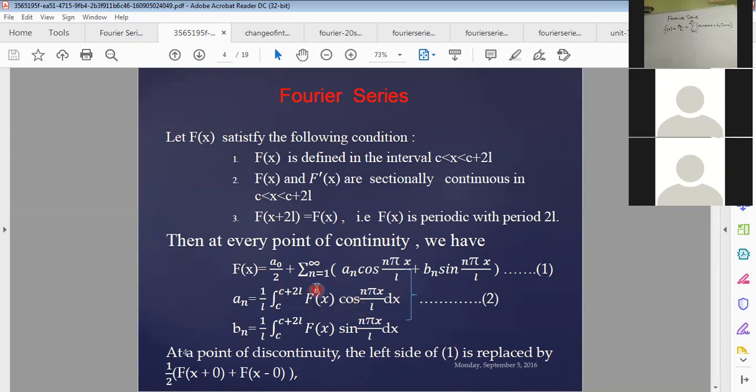And a n equals 1 by l, integral from c to c plus 2l, f of x cos n pi x by l dx. Similarly, bn will be the sine coefficient: 1 by l, integral from c to c plus 2l, f of x sin n pi x by l dx. At a point of discontinuity, the left side f of x is replaced by the average at that point of a discontinuous function. So this is the mathematical definition of the Fourier series.